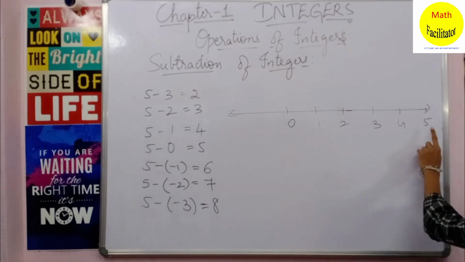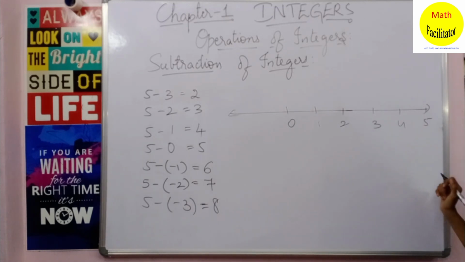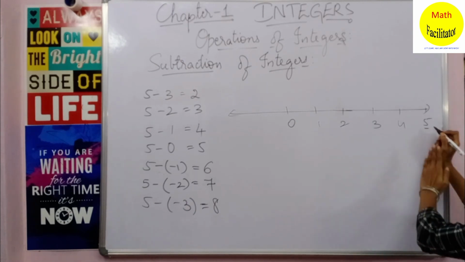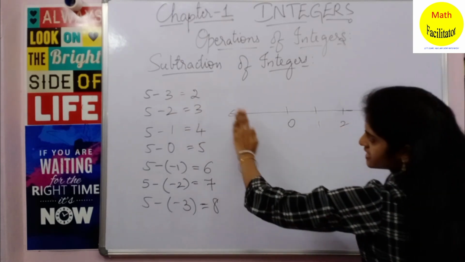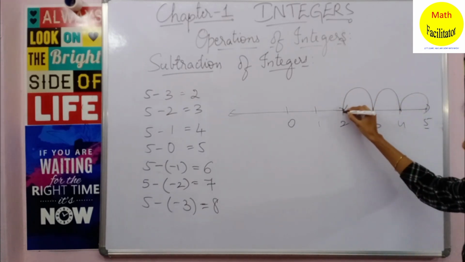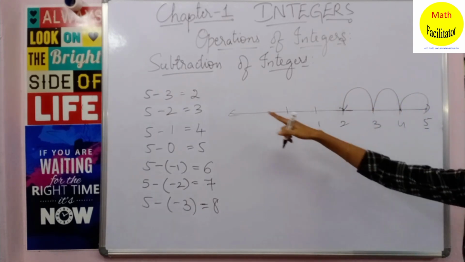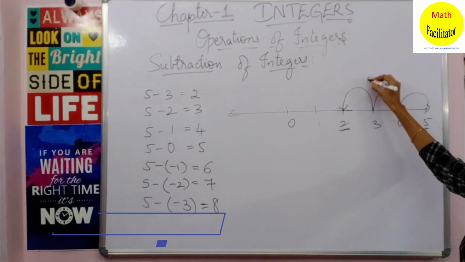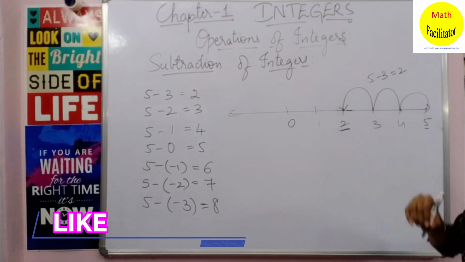Okay, now what is 5 minus 3? Now 5 minus 3 is nothing but from 5 you will move how many places to the left? 3 places to the left. So it is 1, 2, 3 places you are moving to the left and you are getting 2. Yes, the answer is 2. So 5 minus 3 is 2.